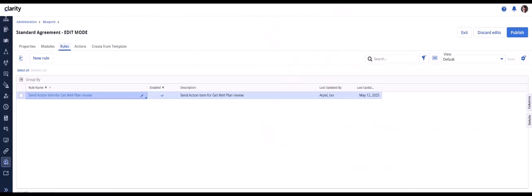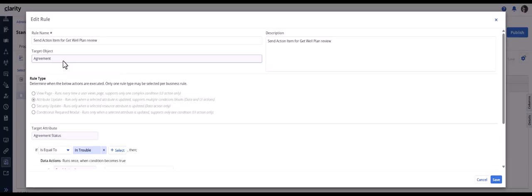Now, let us look at the functionality of business rules, action items, and notifications on agreements on the system. Business rules using agreements: users can create business rules using the agreement blueprint. I am in a standard agreement blueprint and looking at a rule, send action item for get well plan review, created using agreement as the target object and a custom attribute, agreement status.